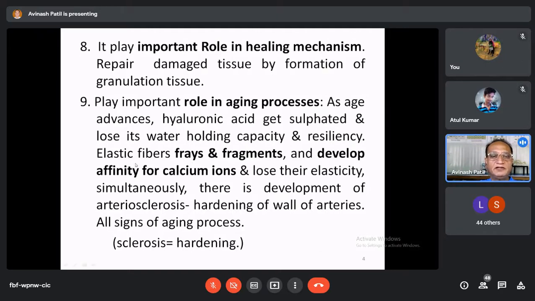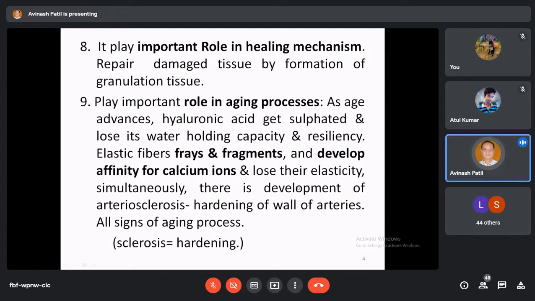The elastic fiber is one of the fibers in the connective tissue, and as the age advances, it frays and fragments, meaning its structure breaks. These broken elastic fibers develop an affinity for calcium ions, so they attract calcium ions and deposit them in the structure of the elastic fibers. Elastic fiber is composed of a protein called elastin. And this calcium is deposited in the protein elastin, and because of that, the elastic fiber loses its elasticity.